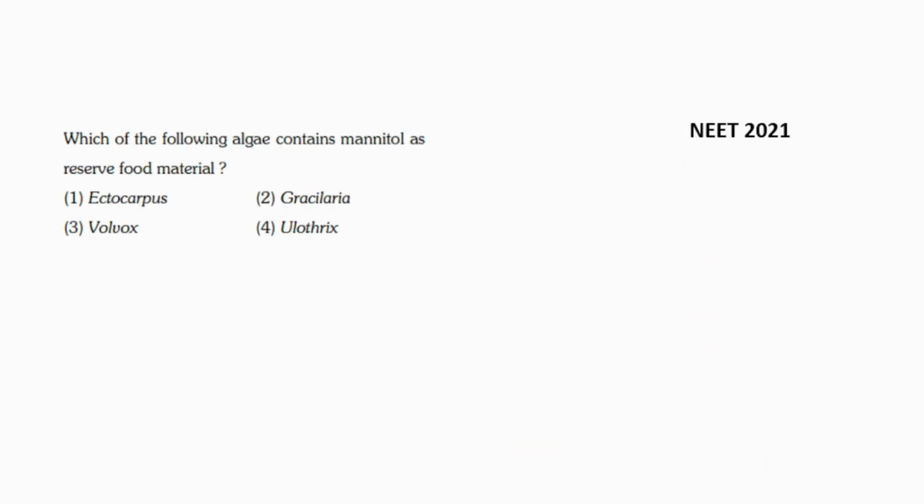Next question says, which of the following algae contains mannitol as the reserve food material? Four options are given: Ectocarpus, Gracilaria, Volvox and Ulothrix. This question came in NEET 2021. So we have to find out the algae which has mannitol as the reserve food material.